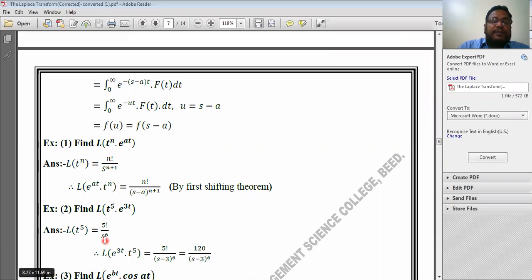Now replace s by s minus a. A is here 3, e to the power at, a is here 3, therefore the result becomes 5 factorial divided by s minus 3 raised to 6. That is equal to 120 divided by s minus 3 raised to 6.